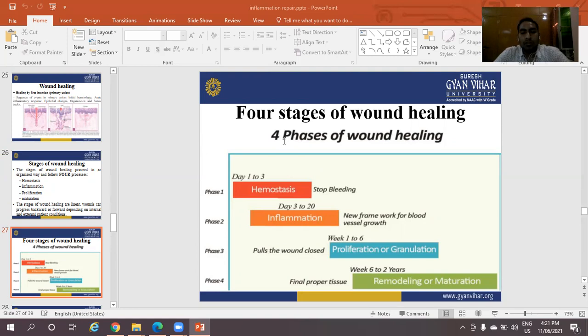The third phase is proliferation or granulation. The fourth phase is remodeling and maturation. Hemostasis stops bleeding. Days 1 to 3 and 3 to 20 are inflammation, with a new framework for blood vessel growth. Weeks 1 to 6 close the wound, with proliferation of granulation. Finally, proper tissue forms from week 6 to 2 years, through remodeling and maturation.